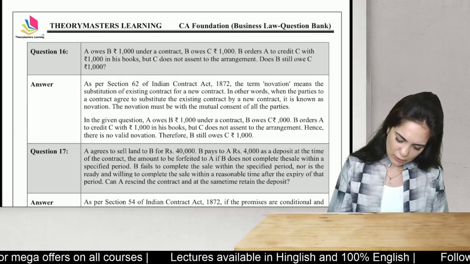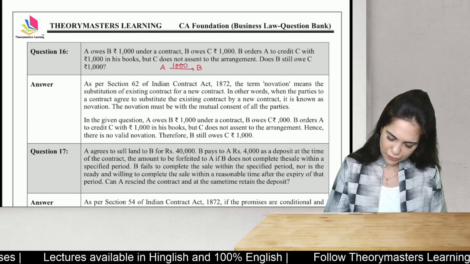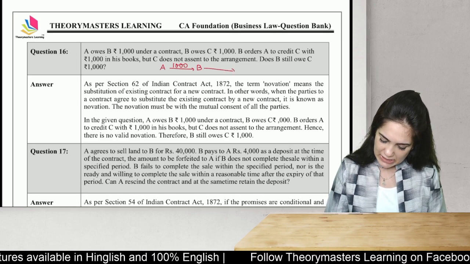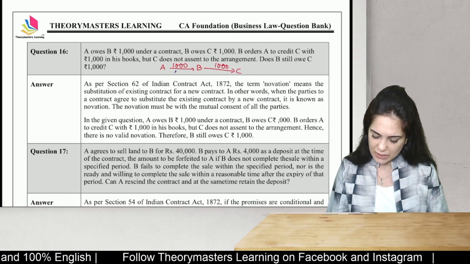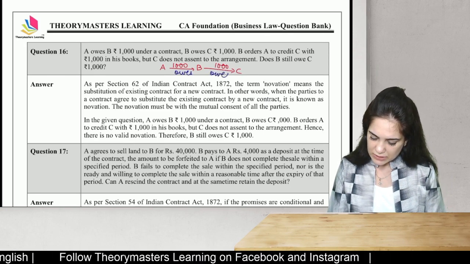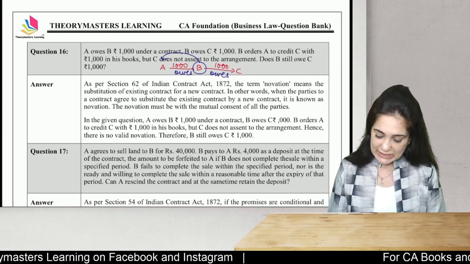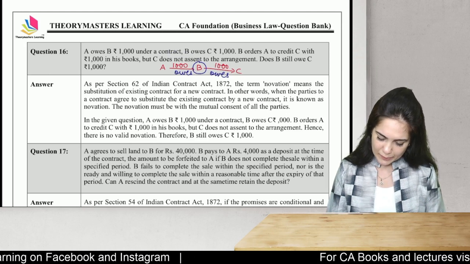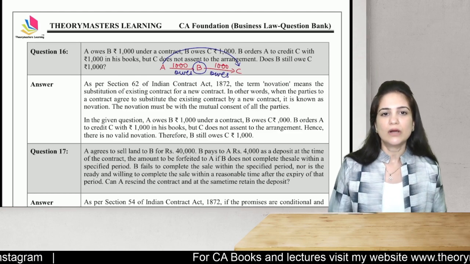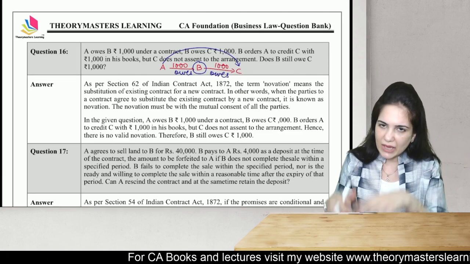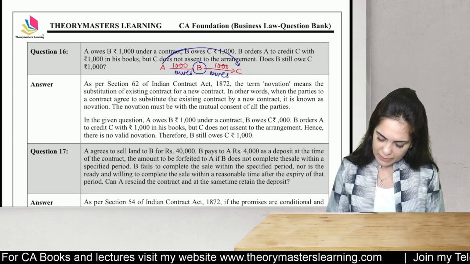A owes B 1,000 rupees. A owes B rupees 1,000 under a contract, and B owes C 1,000 rupees. So always write it in the arrow format: A owes B and B owes C. Now B has ordered A to credit C. It simply means that B has asked A to pay the money directly to C. It makes sense, no? Now B will first receive the money from A and then pass on to C. So it is better that he gives it. So A will pay money directly to C.